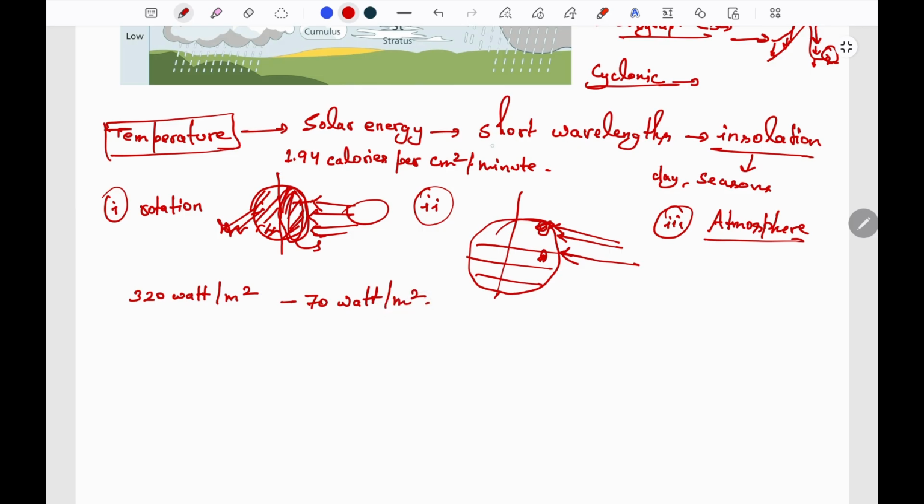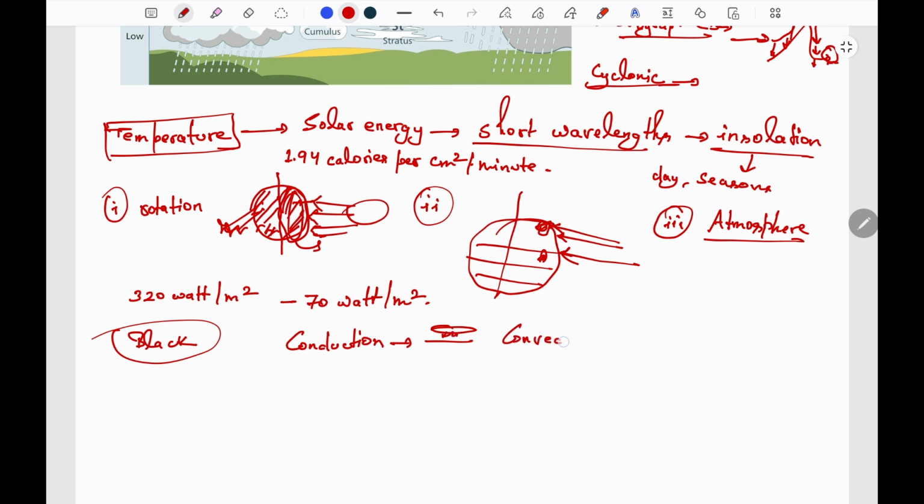Now, how do these short wavelengths increase the temperature of the earth's surface? The earth acts as a black body, so the first thing is that it absorbs all the radiation and emits back what it absorbs. The processes involved in heating and cooling are conduction, which is helpful in increasing the temperature of the air masses near the earth's surface.